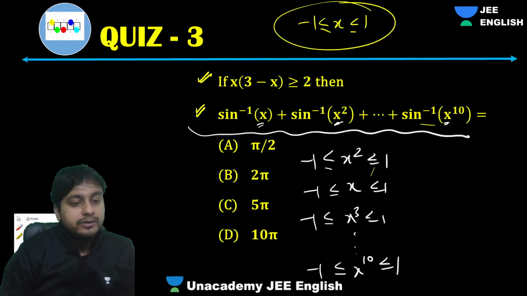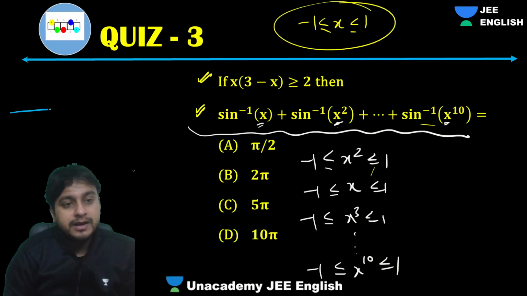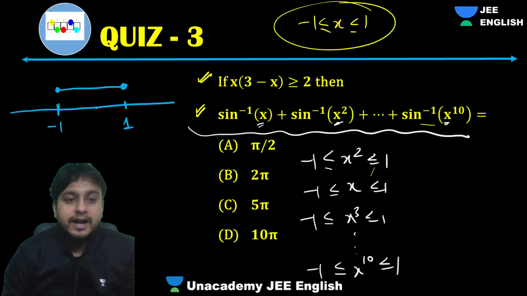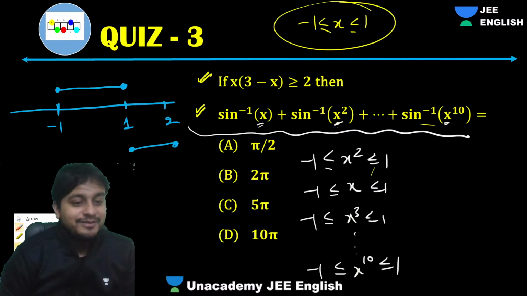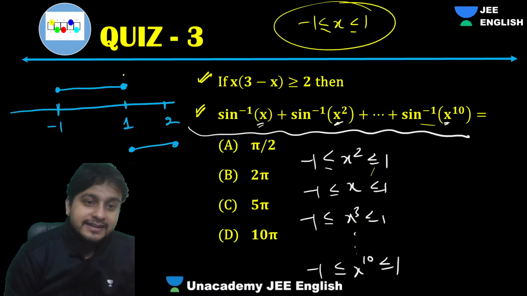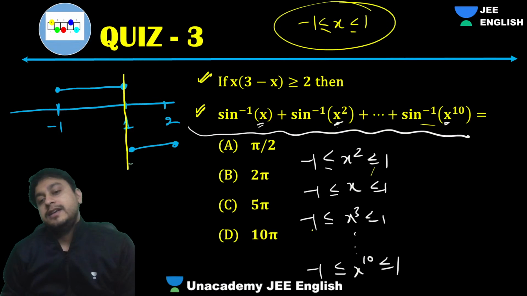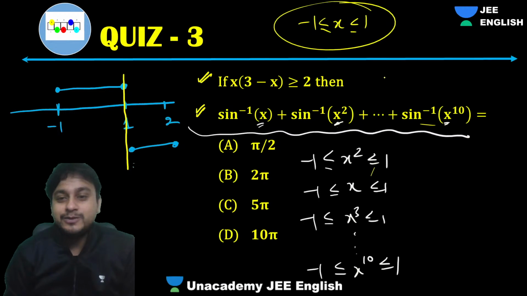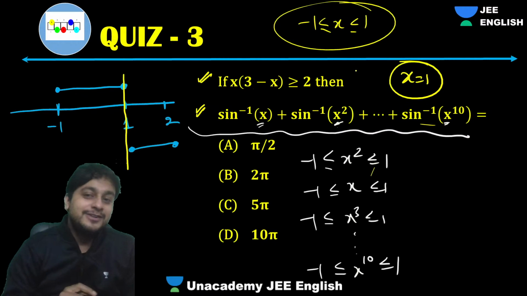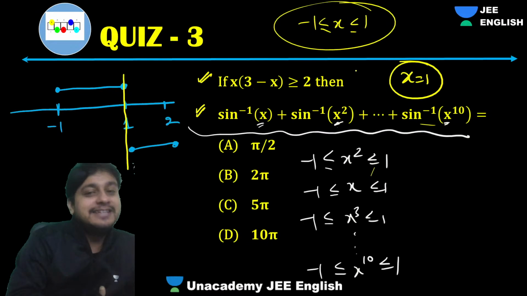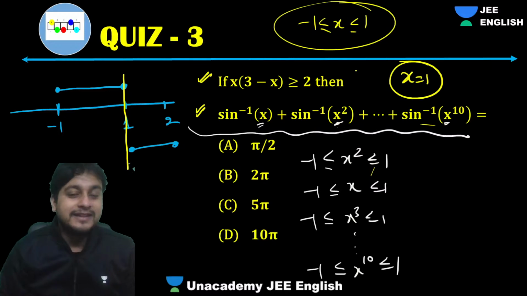Like you can draw on the number line also. Suppose, guys, on the number line, I have something like minus 1 to 1, and one guy is saying I am from 1 to 2. What will be the point of agreement? Only one point of agreement, guys. That is this only. That's it. x equals 1. So you have to put x as 1. That means from these two conditions we'll get x as 1. Understood? So without saying anything also it is saying so many things, right? That's the beauty of mathematics.